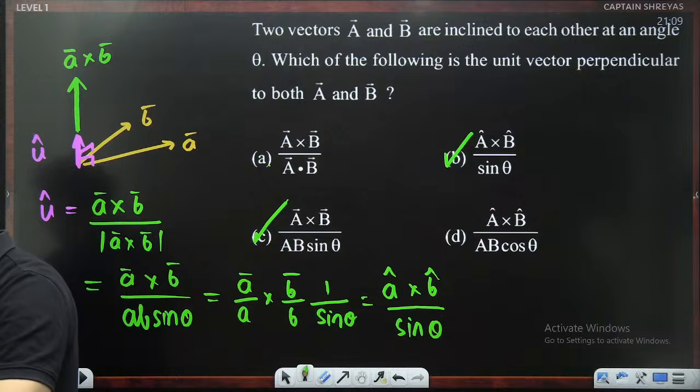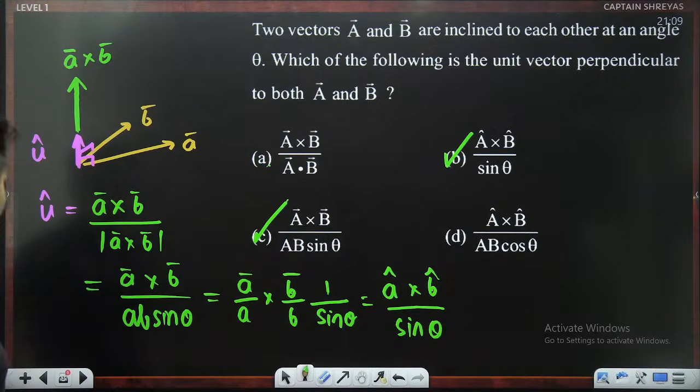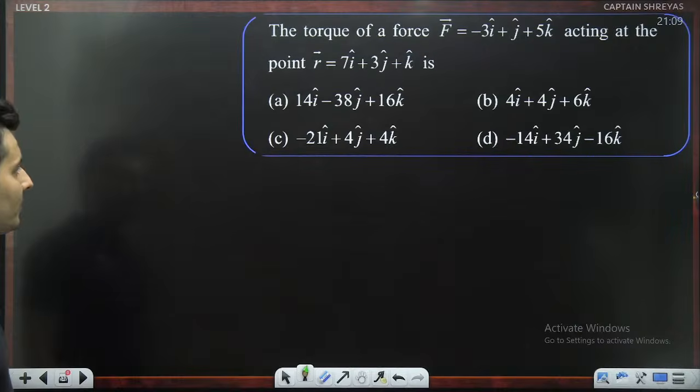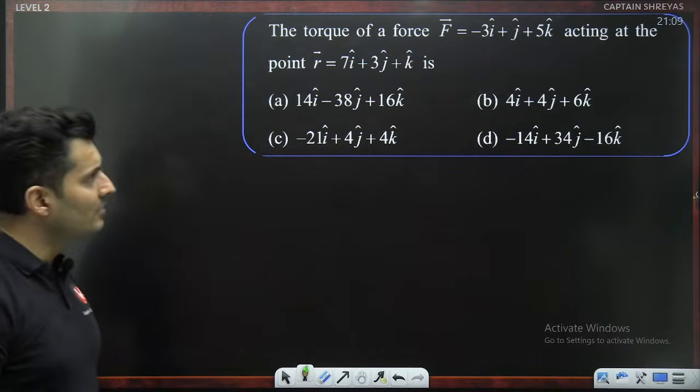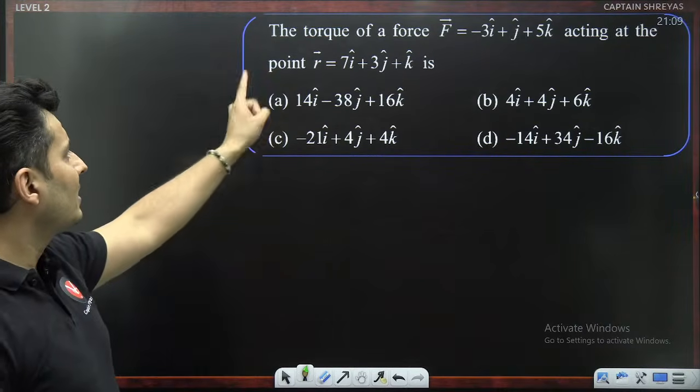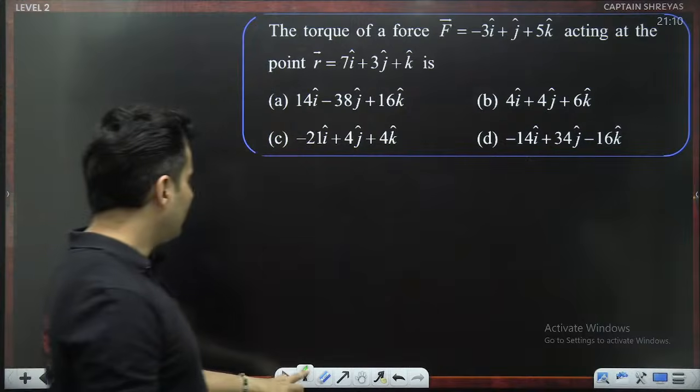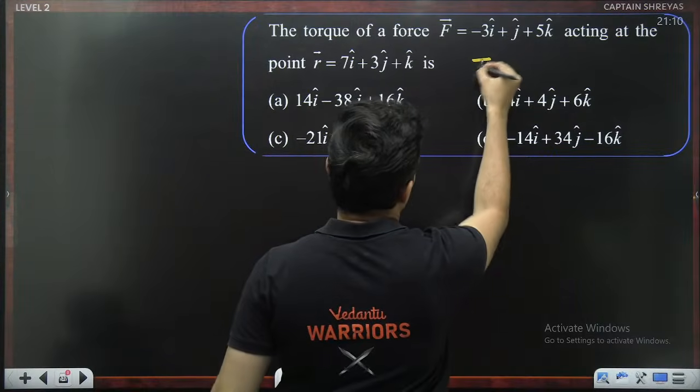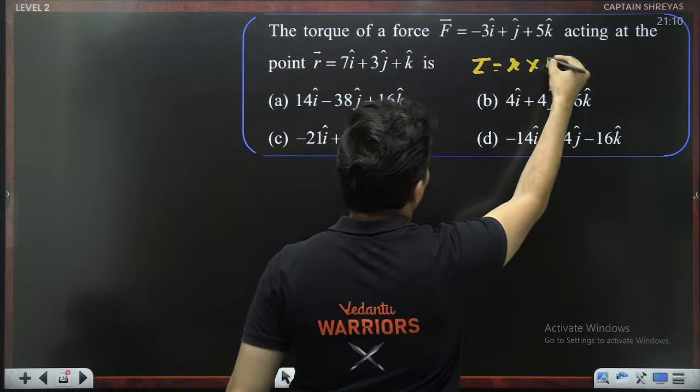How many of you wrote B and C? None of you wrote B and C. Everybody just said C. That is wrong. Okay, so even B is correct. Be careful. I think this is one of the last few questions. Torque is asked if R and F are given. And remember, the torque formula I just told you is R cross F.